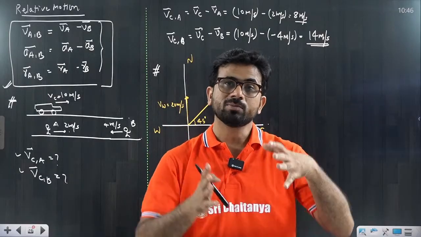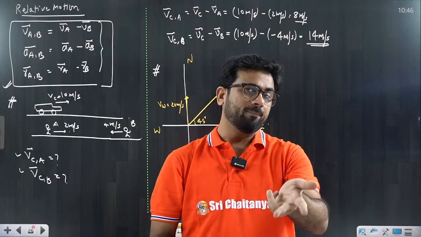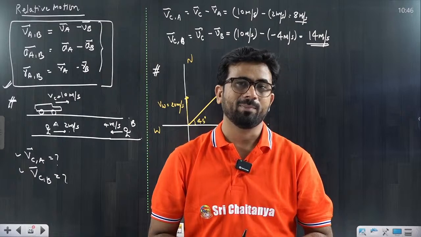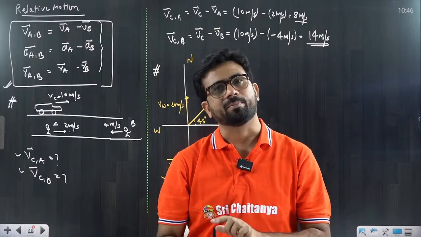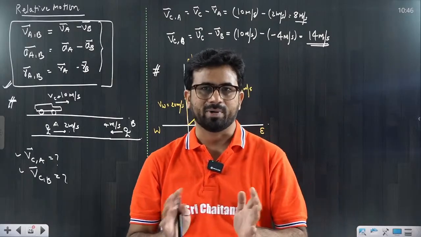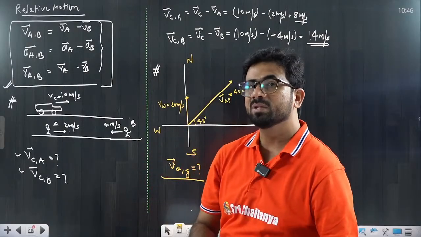Come to the second question. Suppose the metro is moving at 10 meter per second and, opposite to that, I am moving with 2 meter per second. Then what will happen? Are speeds added or subtracted? Subtracted. It is just like the upstream case of the river. So we have to subtract it. Whenever an inside term is there, subtract.